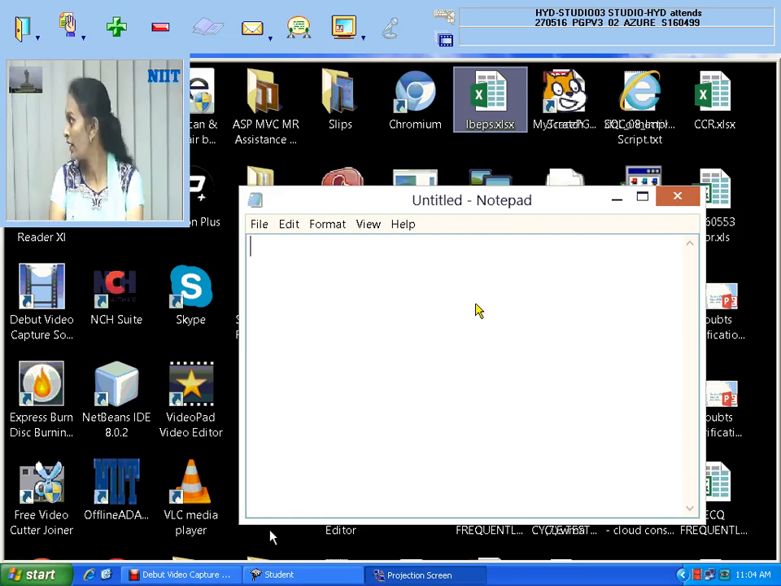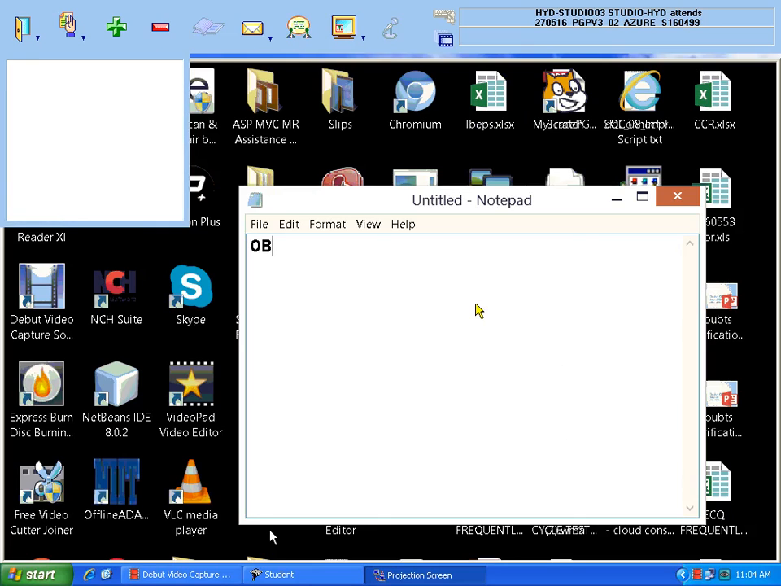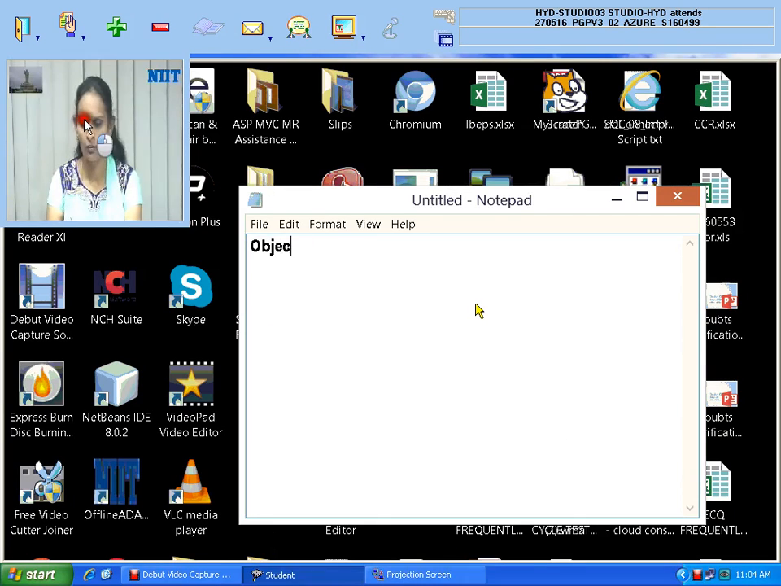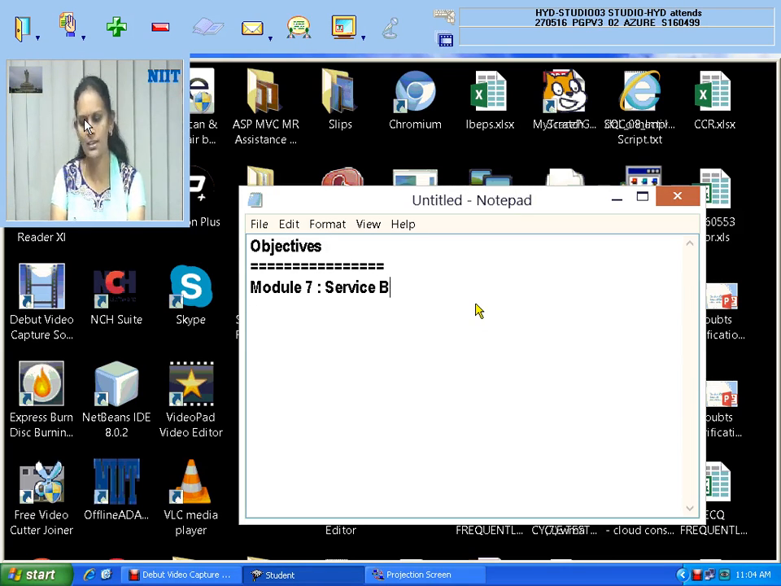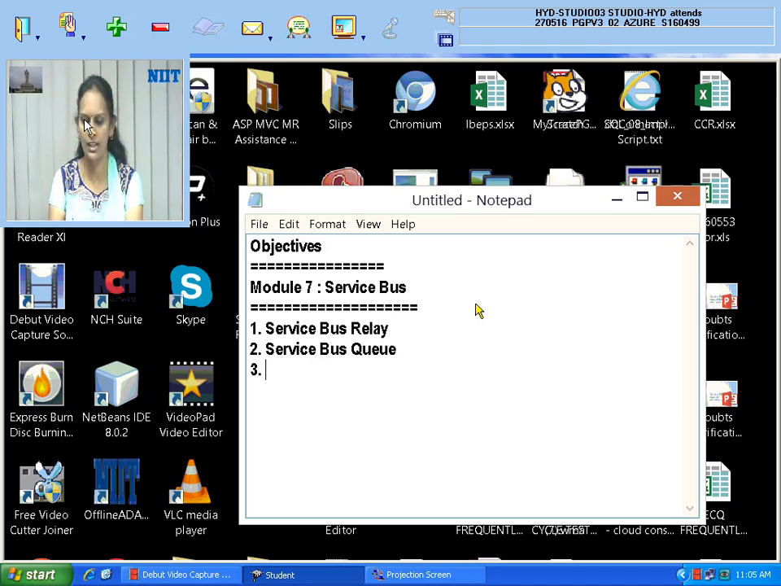In the notepad I'm writing the objective. What we are going to learn: we are starting with module 7, which is service bus. In this service bus, mainly these 3 topics are there which we have to learn: service bus relay, service bus queue, and service bus topics and subscription. So these are the 3 topics we are going to learn in this service bus.